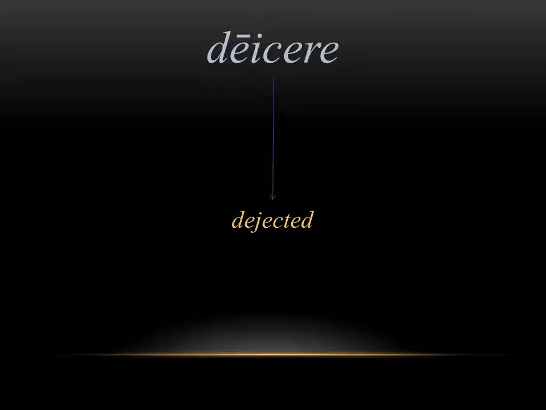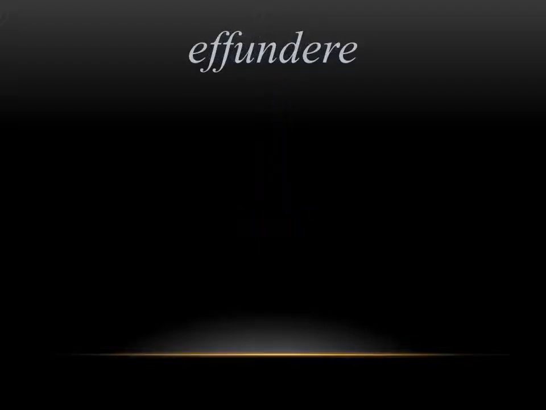You can almost think of someone hanging their head down. If they're dejected, they're feeling sad. It comes from this root. Next, we have effundere, which in the active voice means to pour out. In the passive voice, it means to be spilled or to spill.